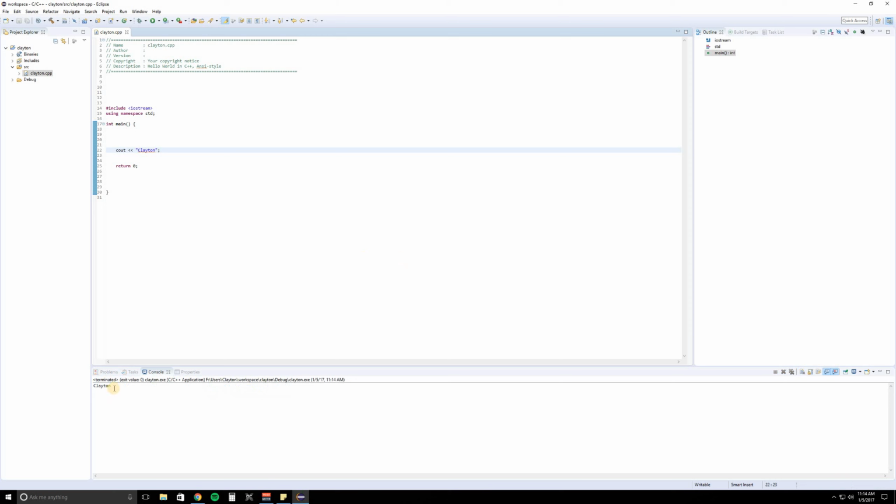And at the bottom, you see the console. This is where it outputs our information. And you can see it says Clayton. And there you go. You just wrote your first program. Doesn't do much, but it's a program nonetheless.